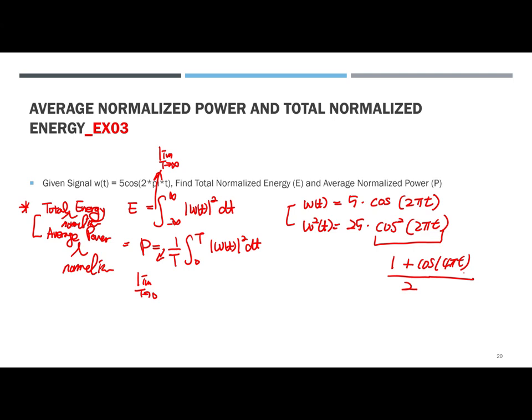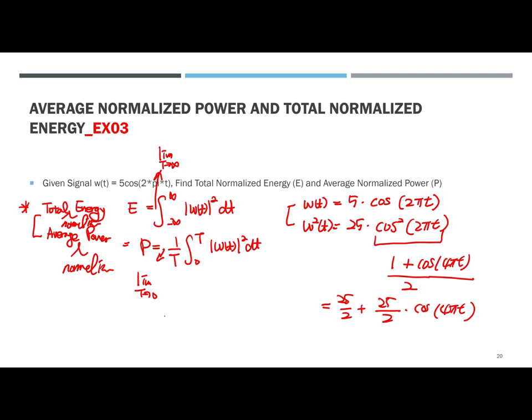So we learned before the average normalized power. I'll show you. That was 25 over 2 plus 25 over 2 cosine 4 pi t.